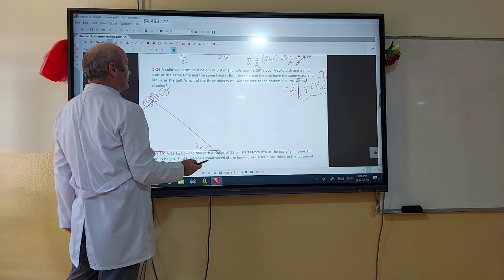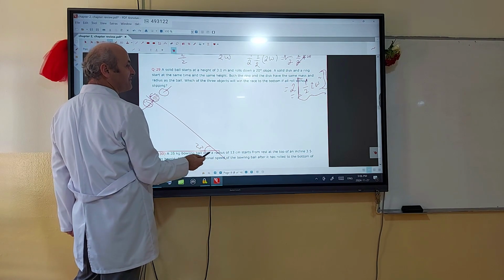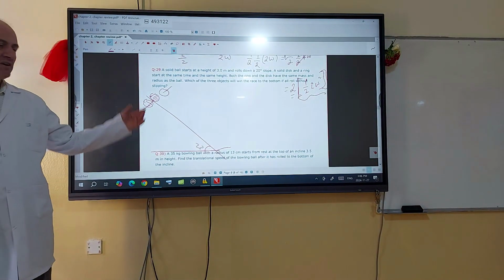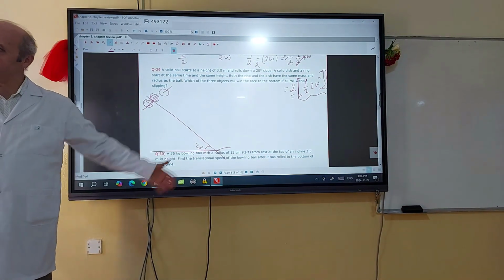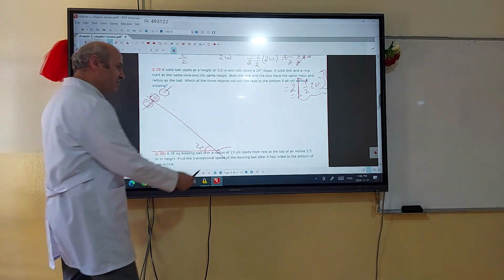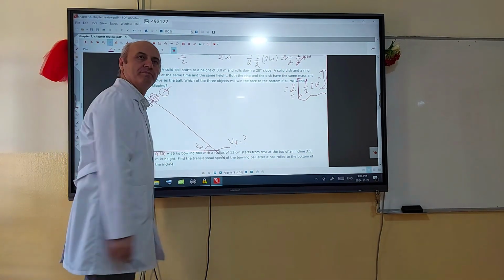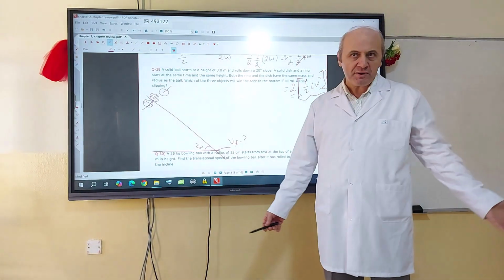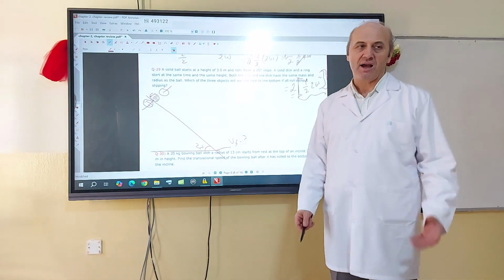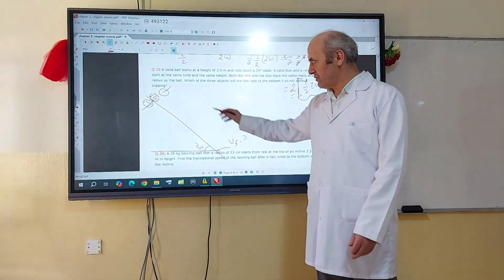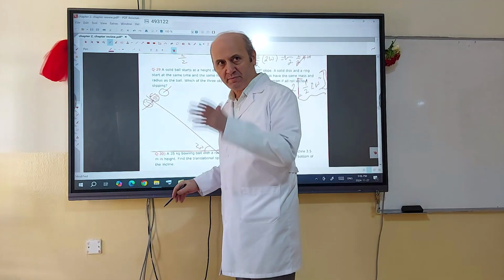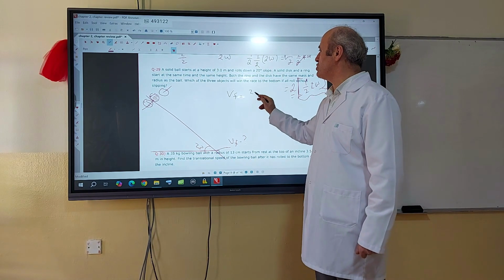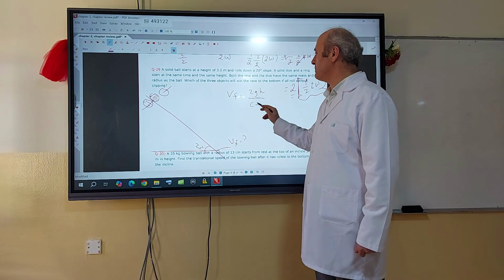So which one will arrive, will win the race? Which one will come to the bottom earlier? It depends on the speed. Which one is faster will arrive at the bottom earlier. So that depends on the final speed at the bottom. The one which will win the race arrives at the bottom with the greatest speed. Then which one is it? I will use the equation. If an object rolls down an incline from rest, we can find the final speed by the equation v equals the square root of 2gh divided by (c plus 1).